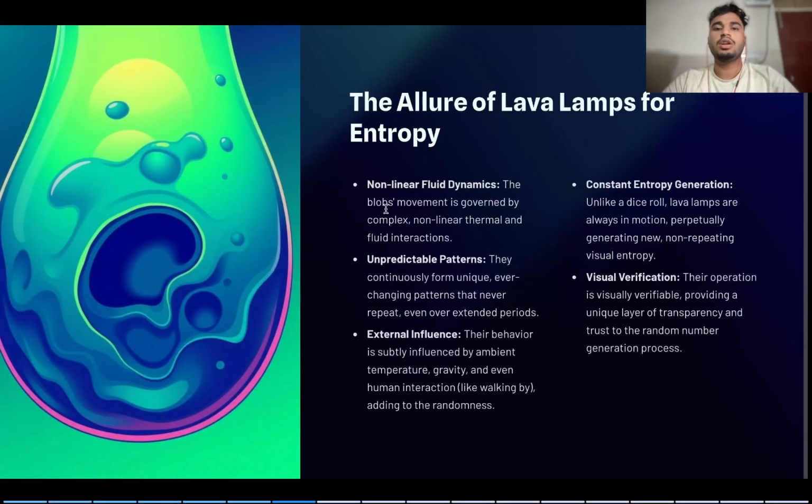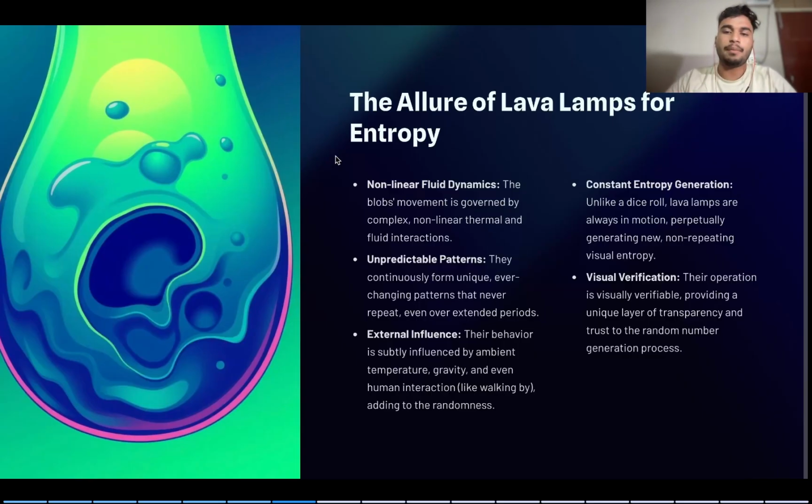Why do lava lamps have higher entropy? This uses non-linear fluid dynamics. That is, thermal and fluid interaction cannot be mixed in it, and the blob's movement is not influenced by heat or fluid movement alone. Also, these produce unpredictable patterns because we have thousands of lava lamps and they each give us a different value each time, and they don't even follow a pattern.